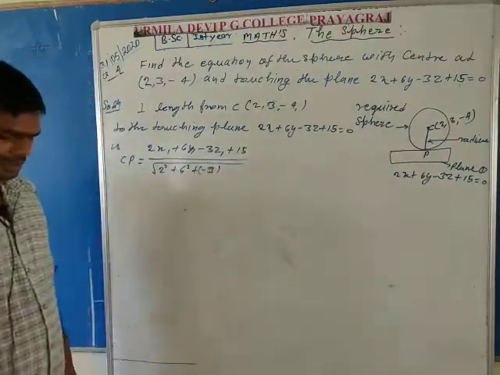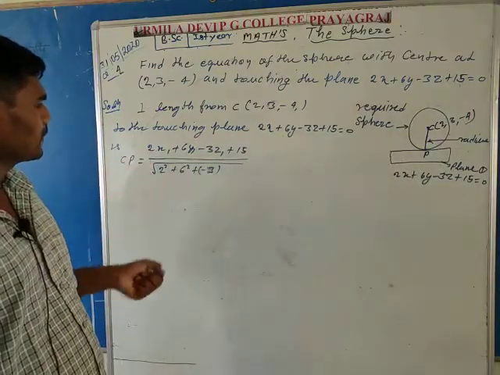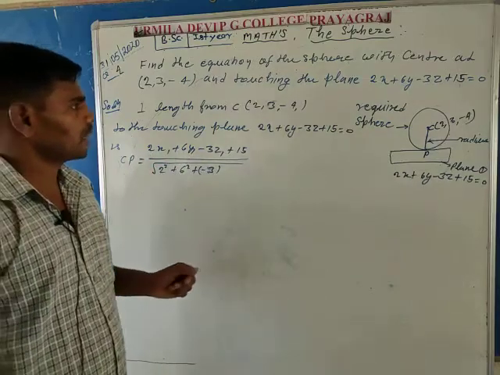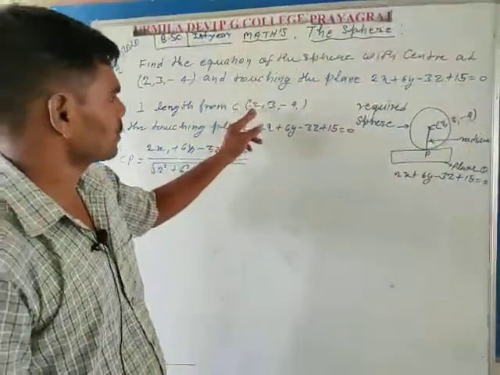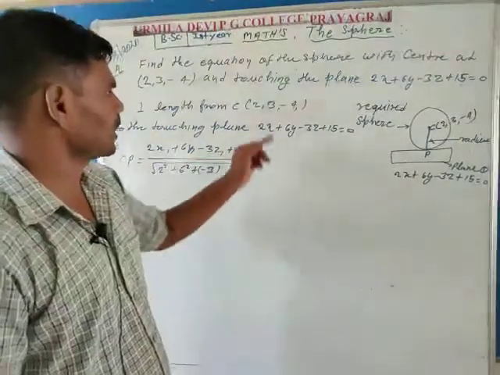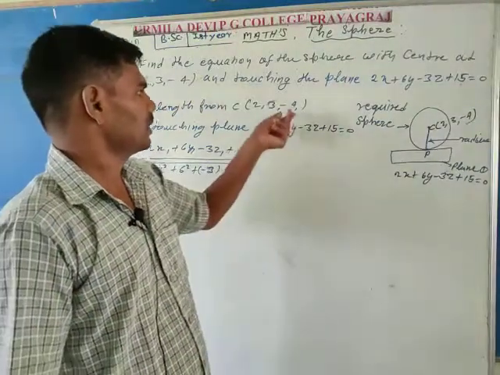Here in this equation, what are x1, y1 and z1? These are the coordinates of the center, meaning 2, 3, minus 4. The first coordinate is x1, the second is y1 and the third is z1.